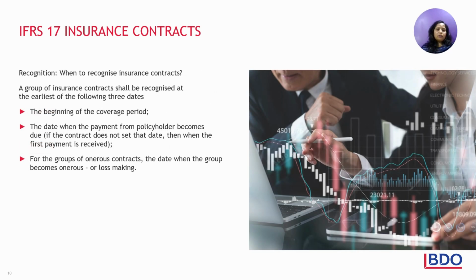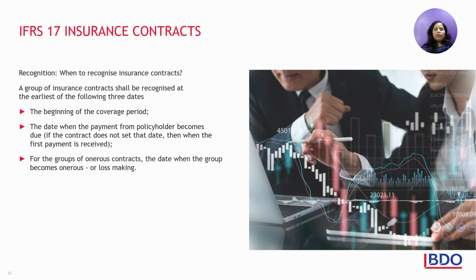Coming to recognition, when do you recognize the insurance contract? A group we talked about will be made into specific groups based on types and portfolios. A group of insurance contracts has to be recognized at the earliest of the following three dates: either at the beginning of the coverage period, or when the payment from policyholders becomes due.